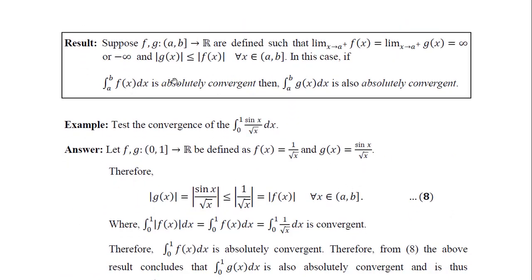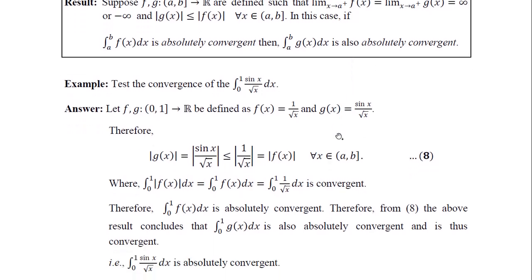And again a result similar to the previous result, which we had proved for the first kind, can be proved: if there are two functions on this interval, both tending to infinity or maybe minus infinity, then if g is the smaller function in the mod sense in comparison to the f function, and if the bigger function f is absolutely convergent, then the smaller function will also be absolutely convergent.